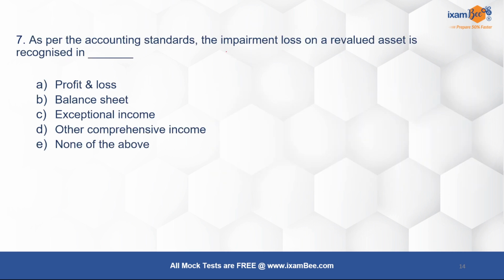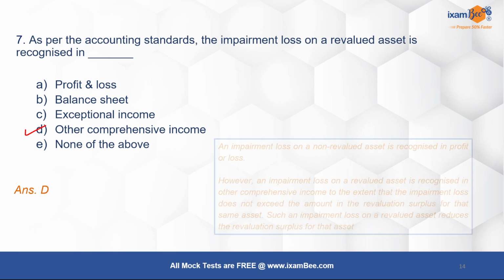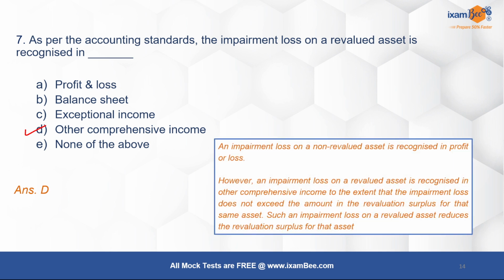As per the accounting standards, the impairment loss on a revalued asset is recognized as profit and loss, balance sheet, exceptional income, other comprehensive income, or none of the above. The correct answer over here is D, other comprehensive income, right? So अगर आपका कोई impairment loss हो रहा है revalued asset पे, okay, so asset can be revalued or non-revalued. Non-revalued पे अगर होता है तो वो simply आपका profit and loss में दिखाया जाएगा एज एन एक्सेप्शनल इनकम.